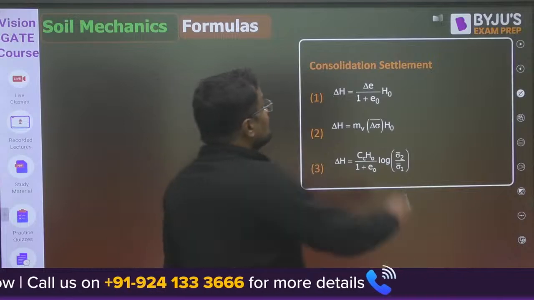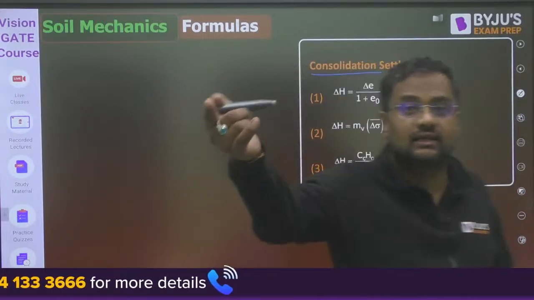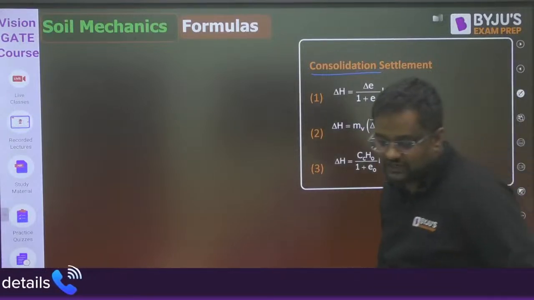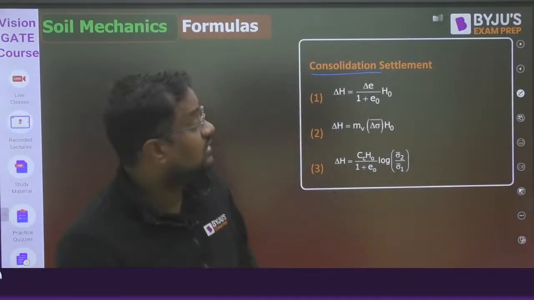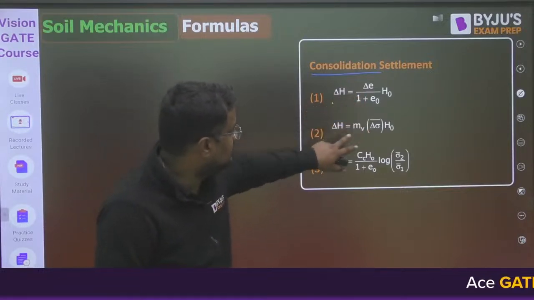Okay, now guys, nothing is mentioned here. Consolidation settlement. Which consolidation? Primary or secondary? What I told you is that by default, if nothing is mentioned, we take it as primary consolidation. So delta H is delta e by (1 + e0) times H0, or delta H is mv times delta sigma times H0.